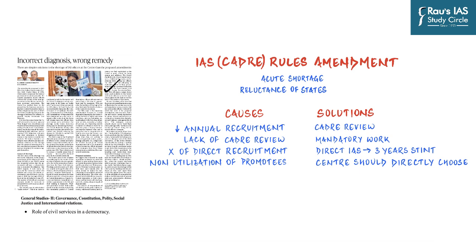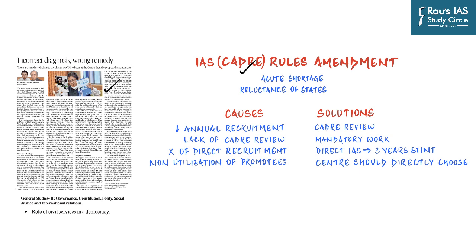Incorrect diagnosis is a very important article which appears on page number 7. And it talks about the amendments proposed to Rule 6.1 of Indian Administrative Services Cadre Rules of 1954, which seek to empower the central government to unilaterally order the central deputation of IAS officers even without the consent of the state governments or the officers concerned, and these changes have provoked a big controversy.